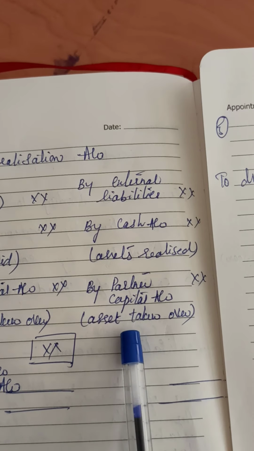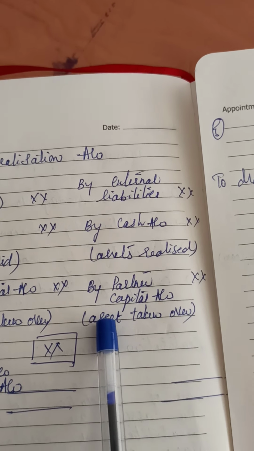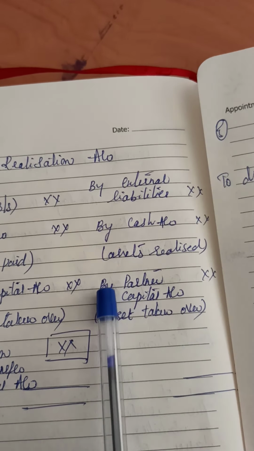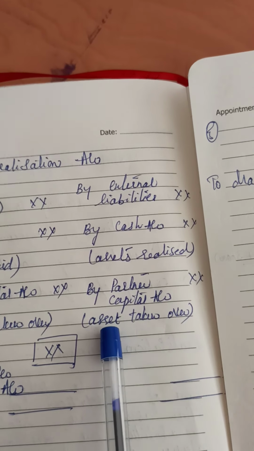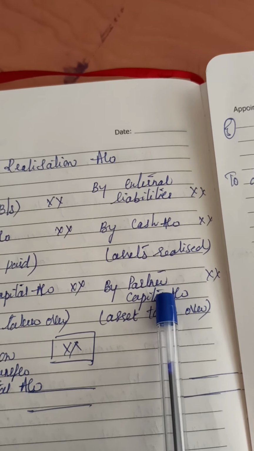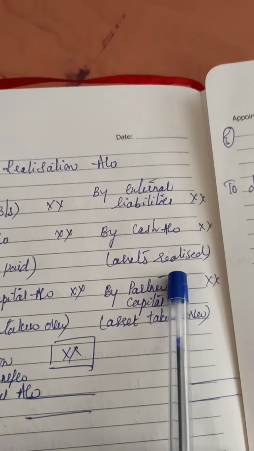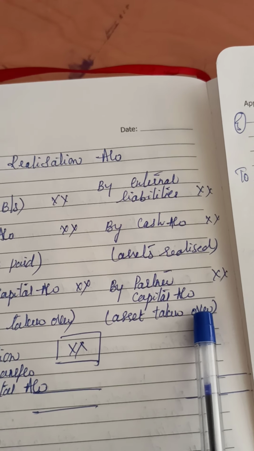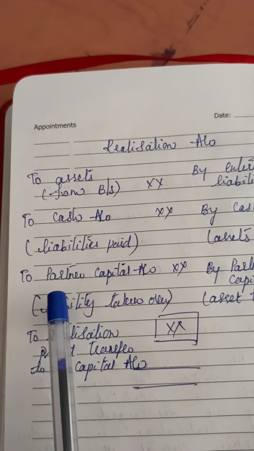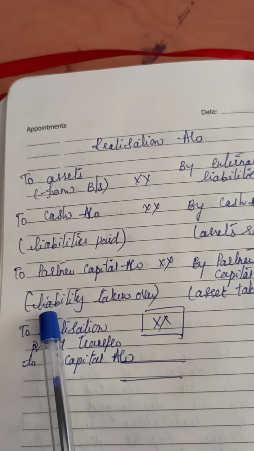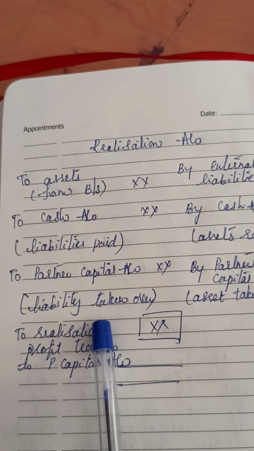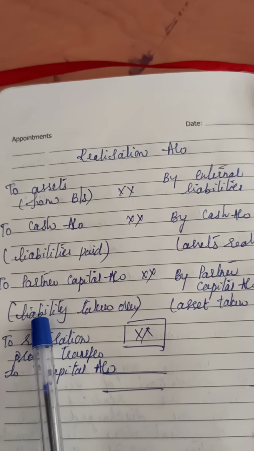So if any assets are taken over by A, suppose machinery is taken over by the partner A, then we will write here "By A's capital account, the machinery is taken over," or any furniture taken over, or anything else. Whatever assets are taken over, we can enter here in the credit side. The same way, any liabilities taken over, like bills payable, creditors or anything, can be entered here in the debit side.